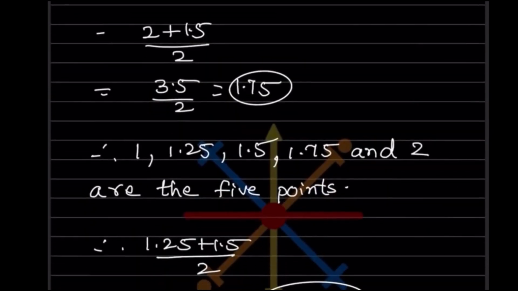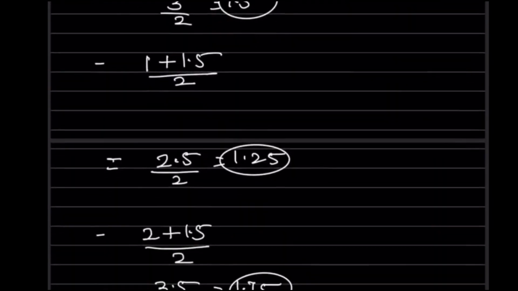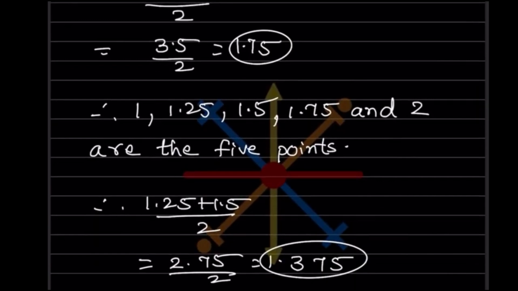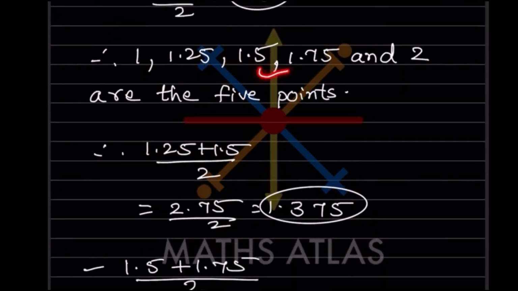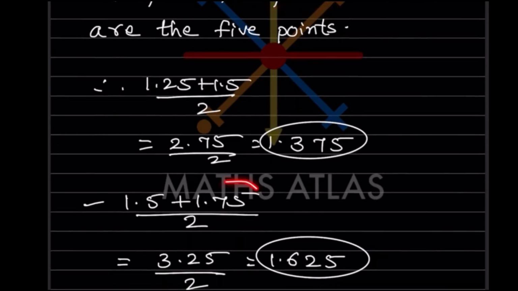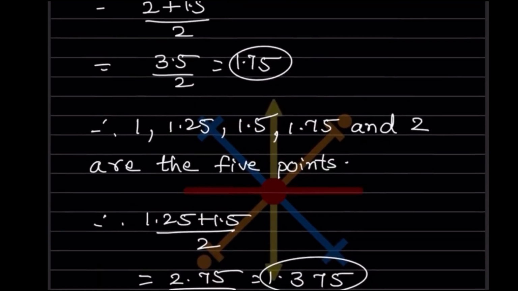Hope this is clear. So we have these 5 points, but they said, find 4 rational numbers. So what are we going to do here? Forget about the first and last points. We just want 4. So we'll take the mean of 1.25 and 1.5, that is 1.25 plus 1.5 divided by 2. So this is 2.75 divided by 2, which is 1.375. Now again, you will take the mean of 1.5 and 1.75, that is 1.5 plus 1.75 divided by 2. When you add these, that is 3.25 divided by 2. You get 1.625.